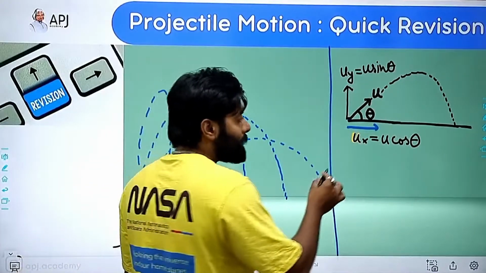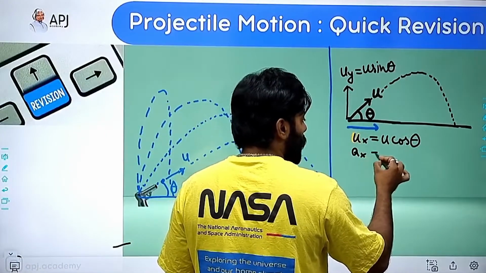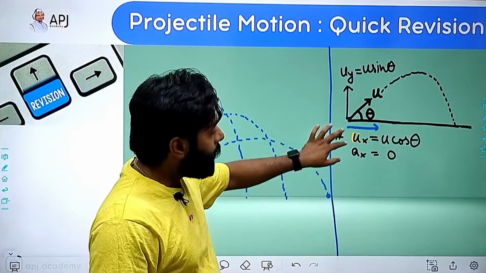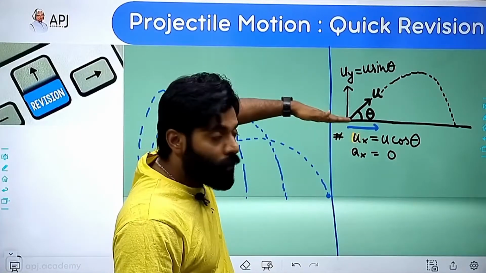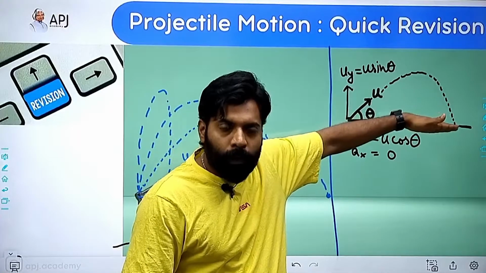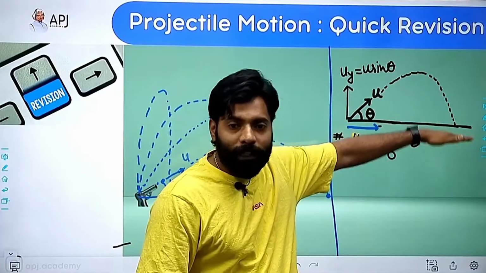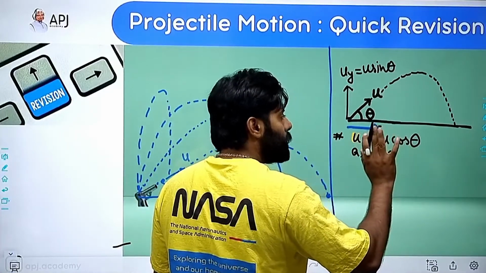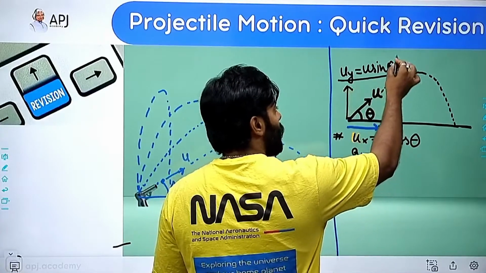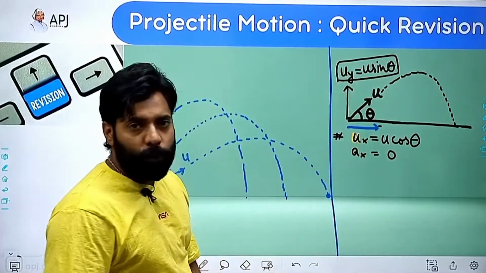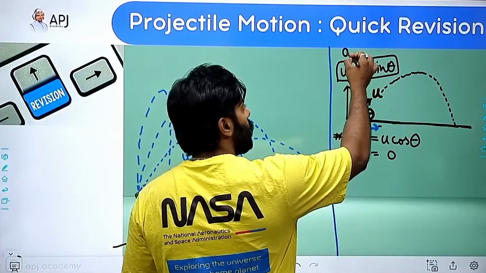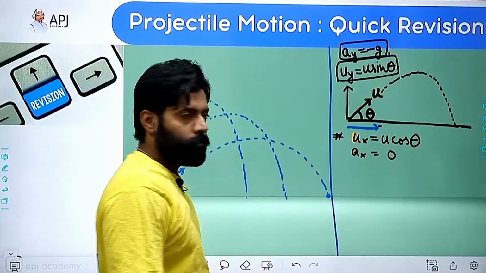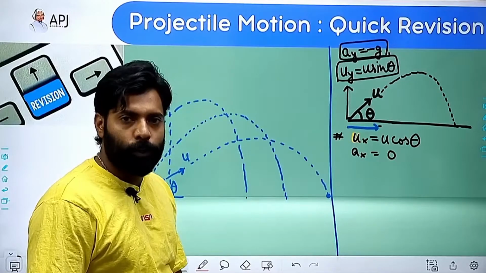And if this ball is going, there is no acceleration in the x-axis, right? Acceleration is 0 in x. X-axis data, we are having ux is equal to u cos theta, meaning if I am seeing only the x-axis of this, it will be moving with constant velocity only, u cos theta, right? Acceleration is 0, so ux will remain the same throughout. And in y, uy is equal to u sin theta and the acceleration ay is equal to minus g, right? Here the acceleration is minus g.